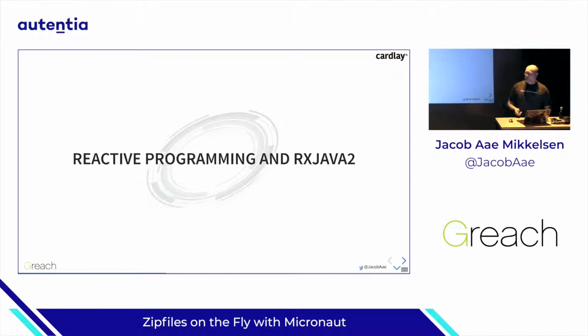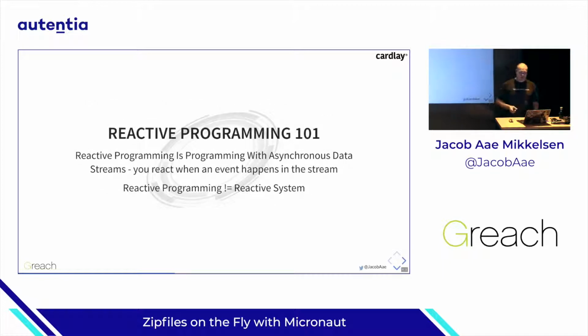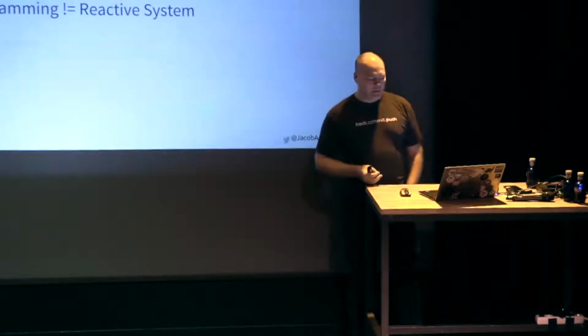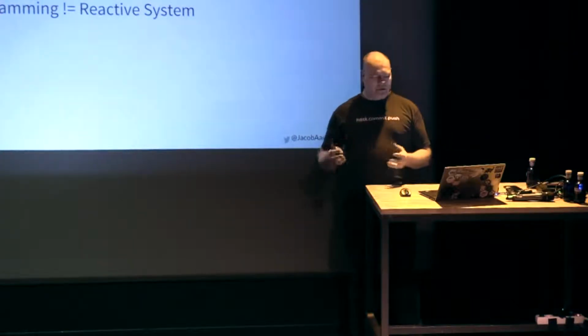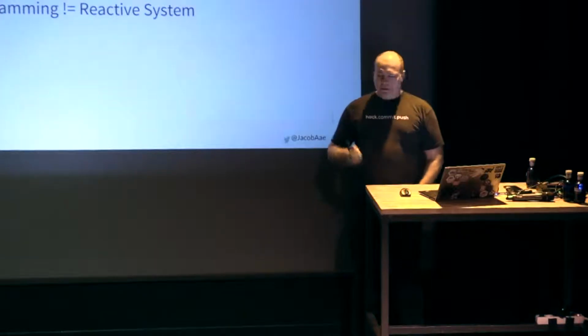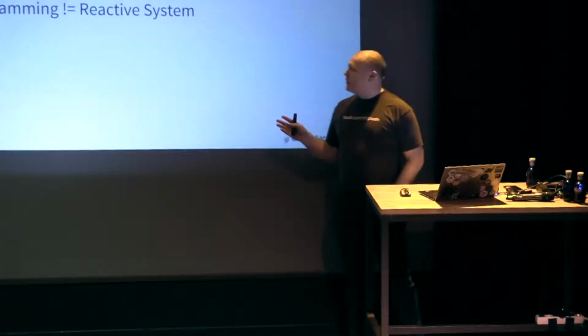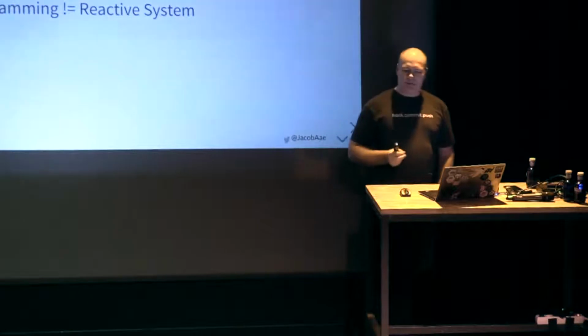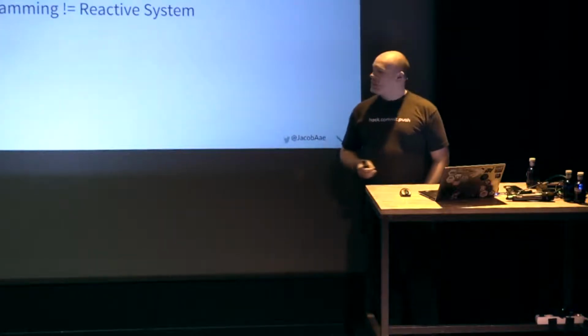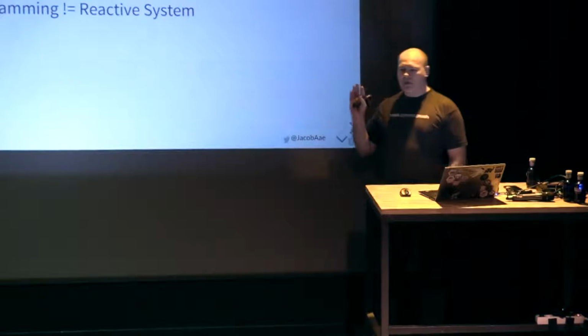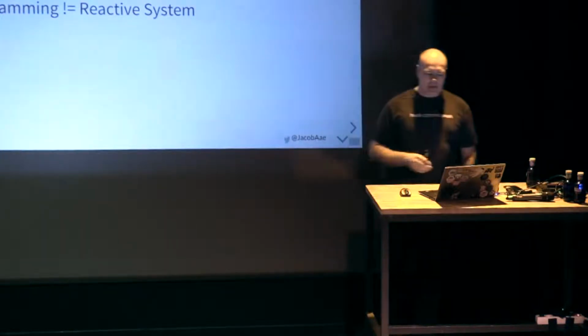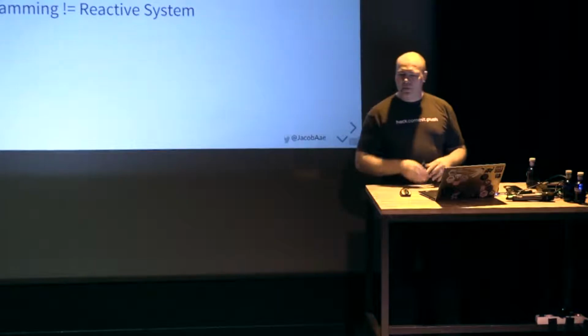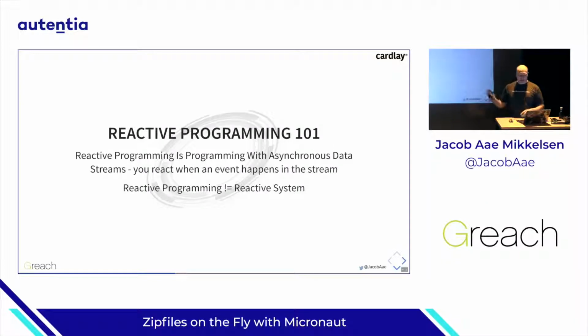A little on reactive programming and RxJava. Now we heard what the goal is here. Reactive programming is programming with asynchronous data streams. That means you react to an event that occurs in a stream. A small distinction: reactive programming alone does not make your system reactive. If you want to read about reactive systems, look up the Reactive Manifesto. Just because we have one small component where we do a bit of reactive programming does not make our system reactive. But it's a good step on the way.